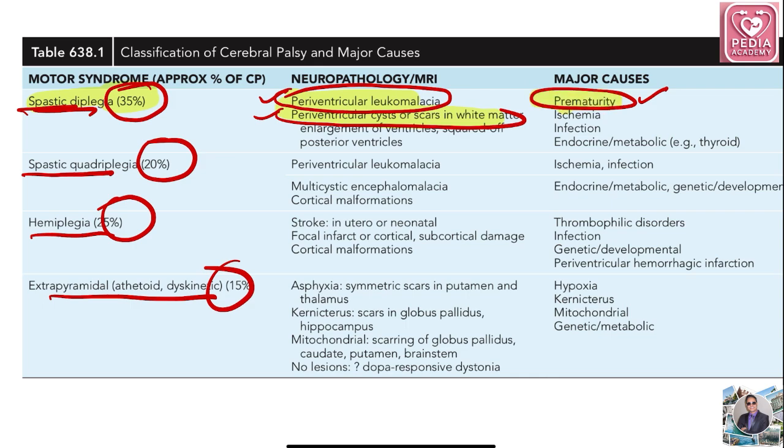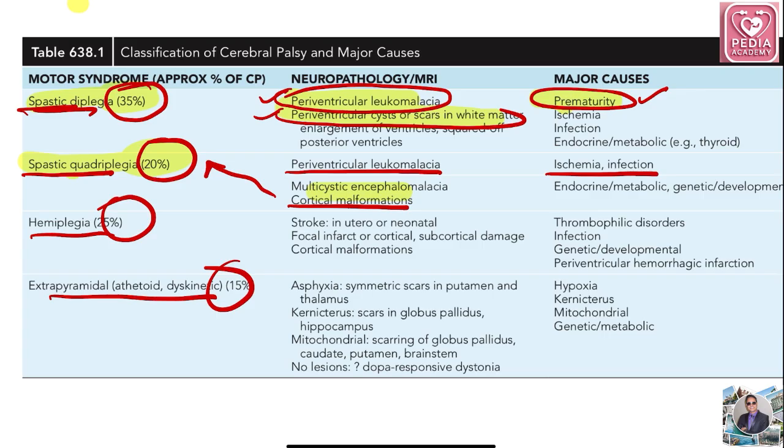But if periventricular leukomalacia is there and the baby is generally term, ischemic infarction is the major cause, and it will cause spastic quadriplegia in 20% of patients. Another thing is multicystic encephalomalacia and cortical malformation, which are also associated with spastic quadriplegia.